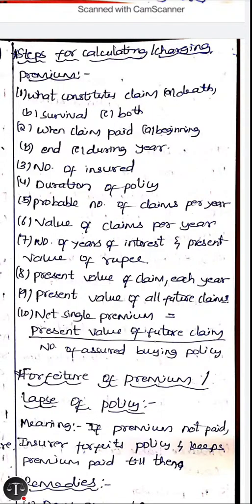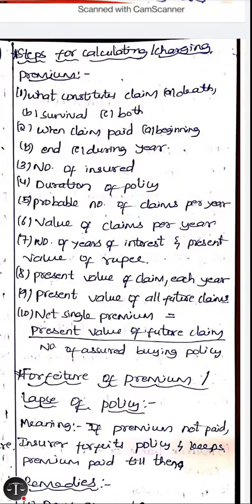The number of insured, how many insured are taking the policy. If a greater number of insured take the policy, then the premium cost will reduce. If fewer take it, then the premium cost is increased. Then the duration of the policy, for how much time the policy is going to be there. If the policy is there for a short term, then the premium amount will be high. If the policy is there for a longer time, then the premium amount will be lower.